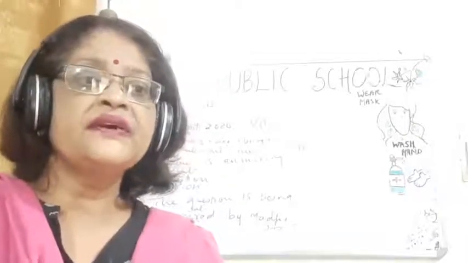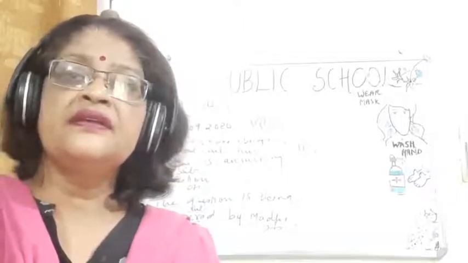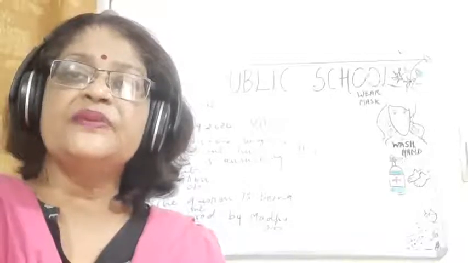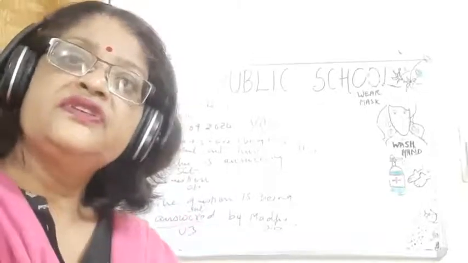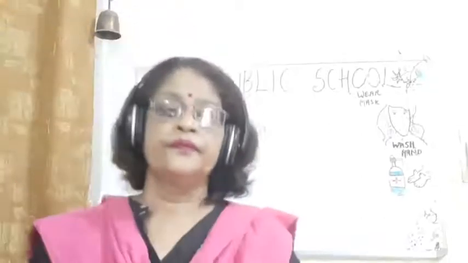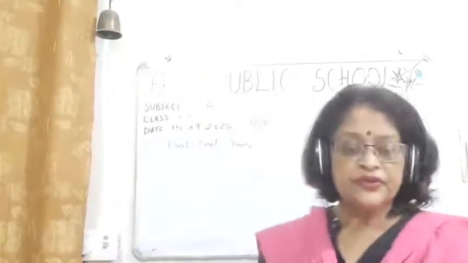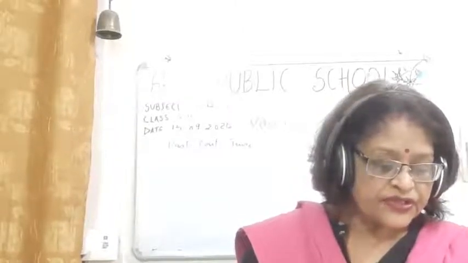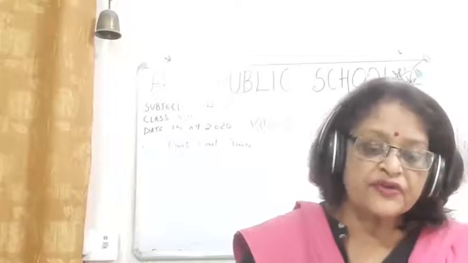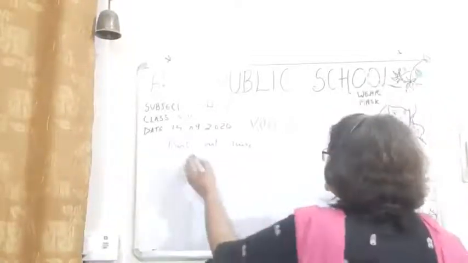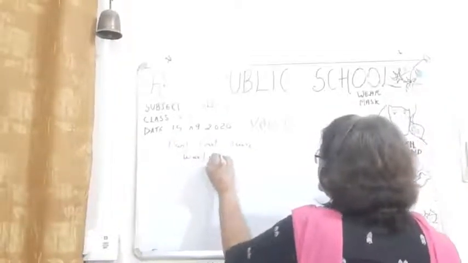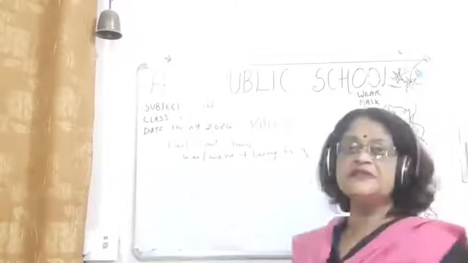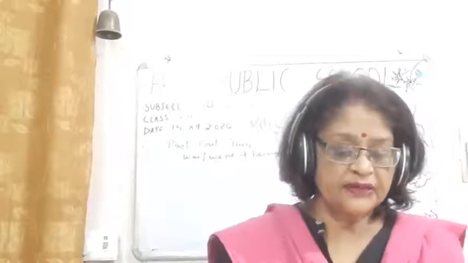Now children, we will take some other tenses. And you can see in all the passive voice, changing from active to passive voice, subject becomes the object, object becomes the subject. Okay, and this you have to see. So children, you can see past continuous tense. What is the formula for past continuous tense? Was/were plus being plus the third form of the verb. Okay.